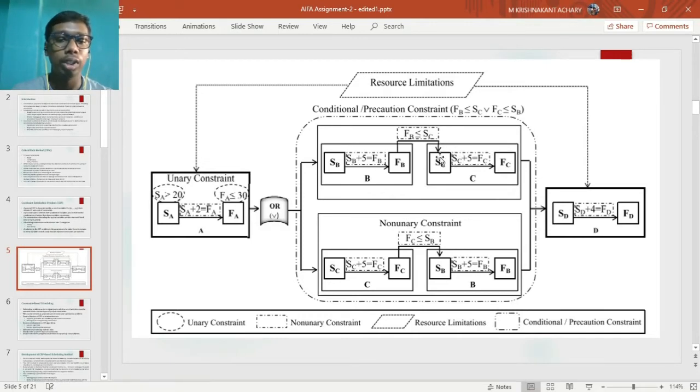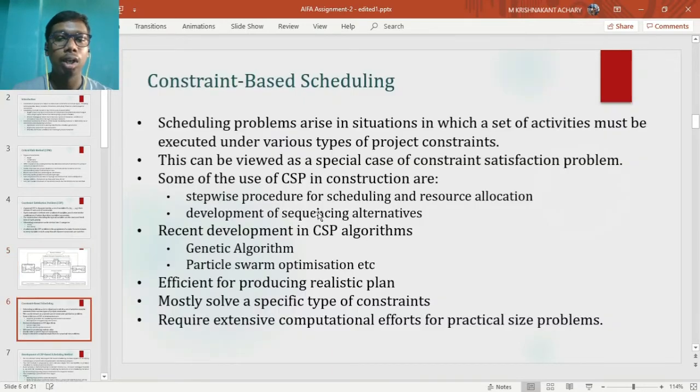Here the OR node depicts the interchangeability in precedence of these two activities. All the activities are bound by resource limitation, hence no activities can be performed parallelly or simultaneously. Coming back to the objective of the study, which is to develop a schedule for construction project based on some constraint. In a sense, it is a special case of constraint satisfaction problem.